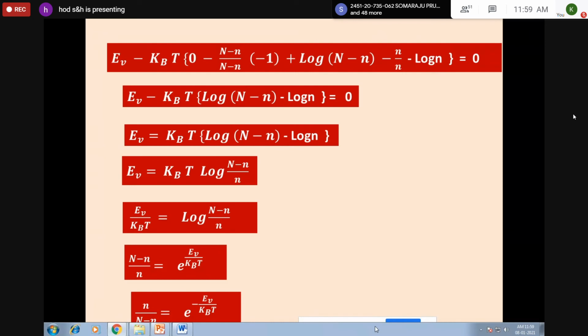Or you reverse this one. Just take small n to the numerator because you need an expression for small n. So just reverse this. Small n by n minus n is equal to, here you will be getting a negative sign, e power minus EV by KBT.